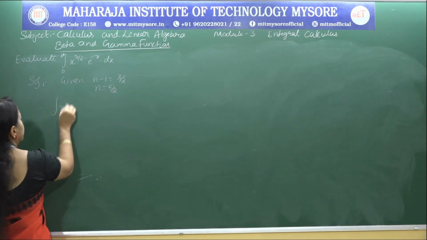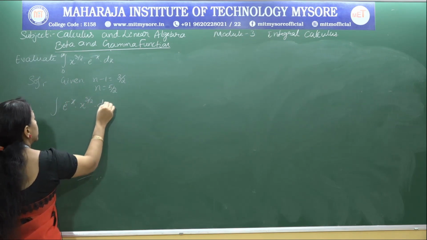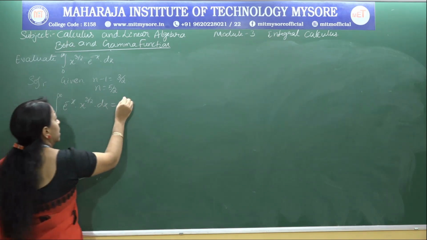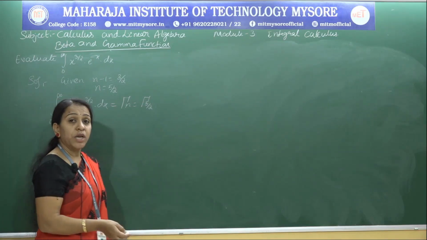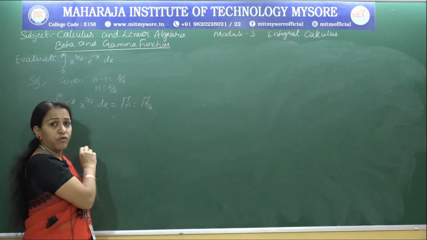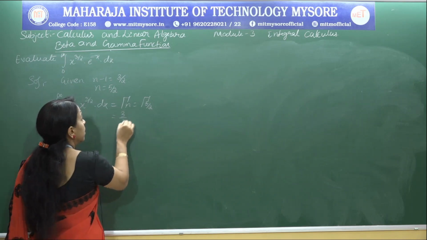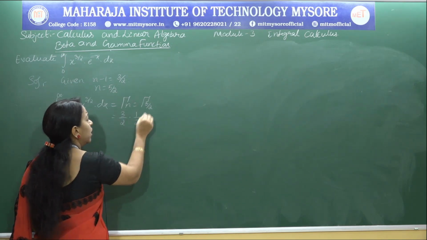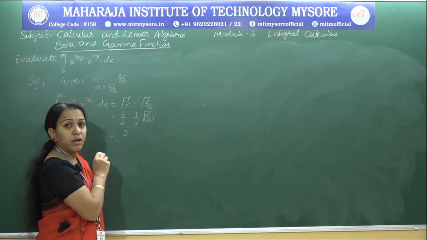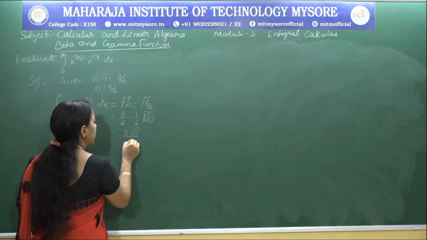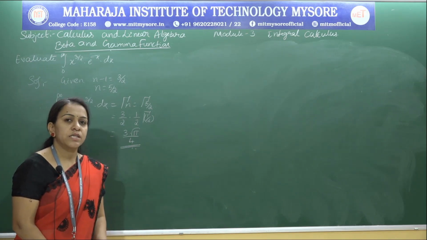Therefore, integral of e power minus x into x power 3 by 2 dx between the limit 0 to infinity is gamma n, nothing but gamma 5 by 2. Gamma 5 by 2 can be simplified further. So we know the standard formula, right? Using that I can write 5 by 2 minus 1, that will be 3 by 2, 3 by 2 minus 1 will be 1 by 2 into gamma 1 by 2. Now it is nothing but 3 times gamma half, gamma half is root pi, so 3 pi by 4. That is the required result of the given problem. Now let's solve the next problem.